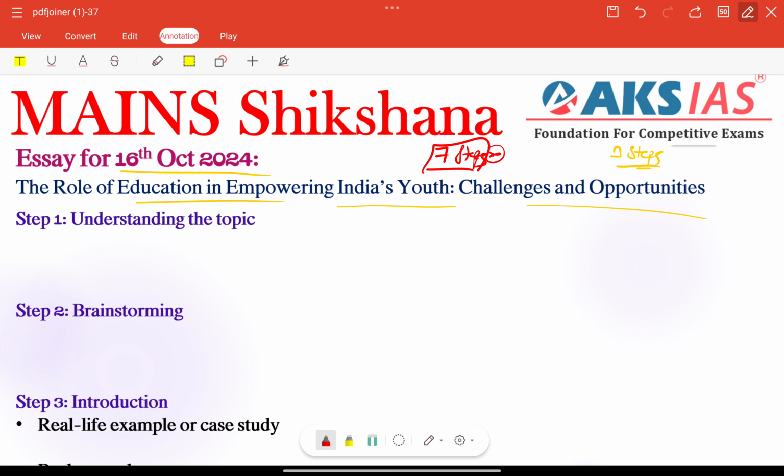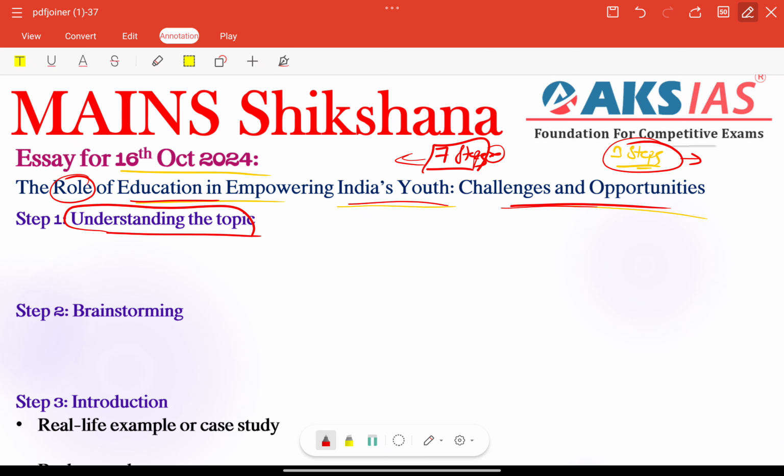In this, the first step is understanding the topic. Like our GS answers, where the first step is question reading, here the first step of the essay's 7 steps is understanding the topic. We need to focus on identifying the different keywords mentioned in the topic. The role of education in empowering India's youth, the challenges and opportunities.